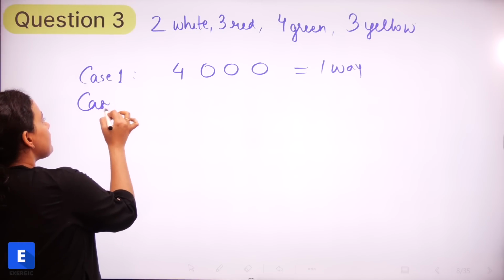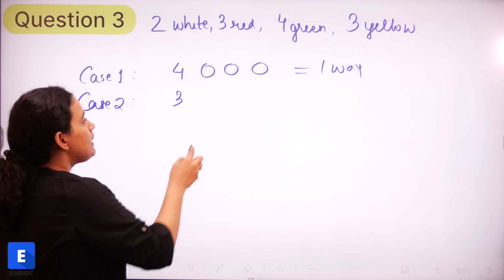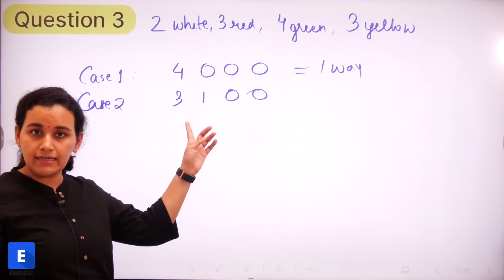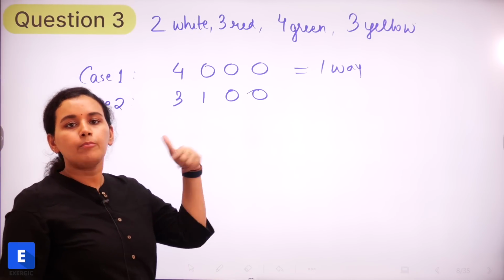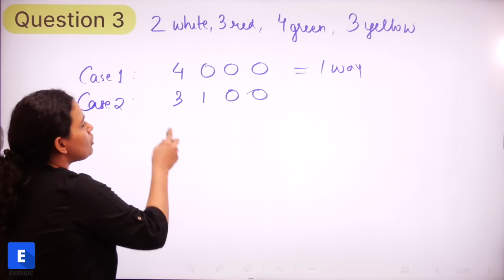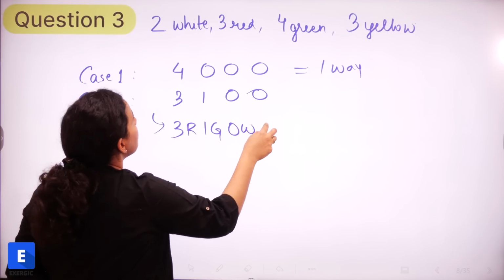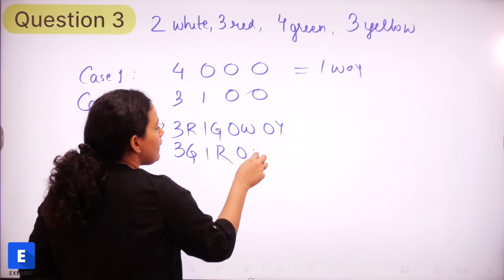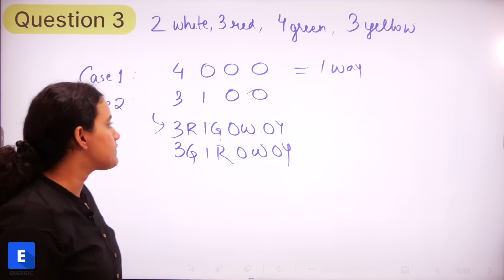The next case is that we can take 3 cups of, let's say, green color and 1 cup of, suppose, white, and the other 2 we don't take, right? So this is also one case possible where we are taking 3 cups of one particular color and 1 cup of any other color, and then the other 2 colors we are not going to be taking. So in this, what are all the possibilities? Let's say we can take 3 red and 1 green and 0 white and 0 yellow, or we can take 3 green and 1 red and then 0 white and 0 yellow. All of these cases we are going to be considering.